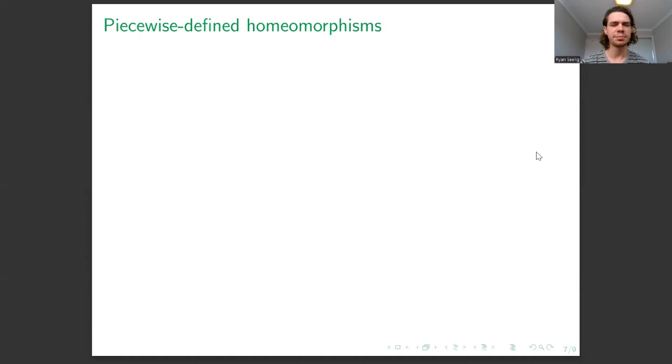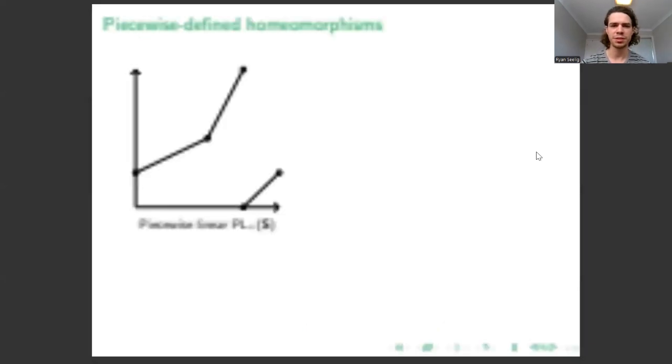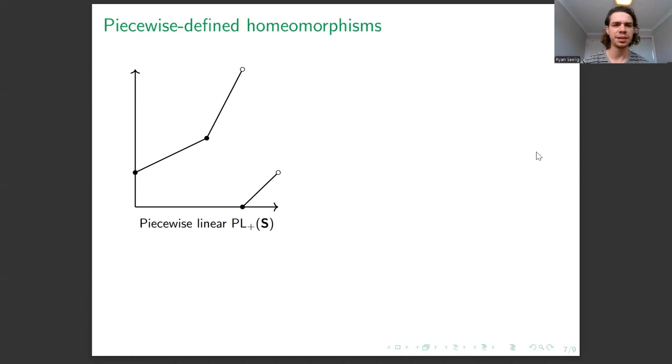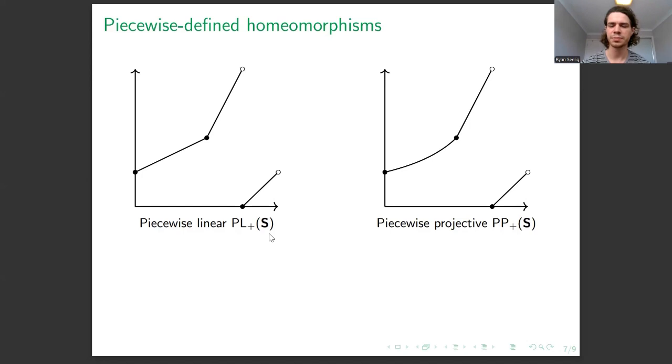So what do I mean precisely by piecewise defined homeomorphisms? Well, we've seen piecewise affine or piecewise linear, where you are acting affinely, except for at finitely many points. And we call this group of all piecewise affine homeomorphisms on the circle PL plus S. Plus is for orientation preserving. There's also a weakening of this called being piecewise projective, and that's now on these subintervals we can act by fractional linear transforms. And there's a way in which we can talk about the piecewise projective homeomorphisms on the circle.